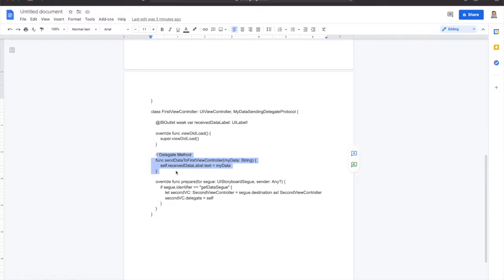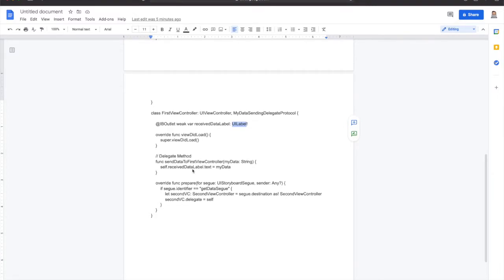Then inside this function, we had to assign to whatever label or placeholder we want to show the string text that we just received from the second view controller. In this way, we just say self.label.text equal to the data that we receive from the second view controller.